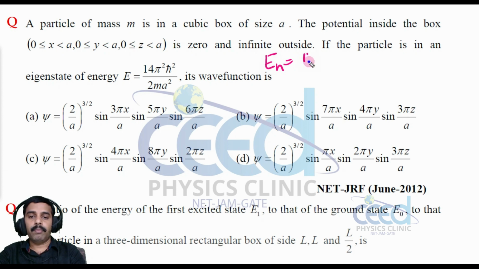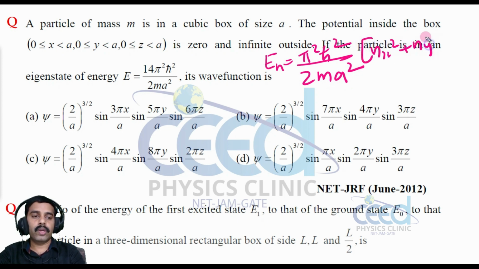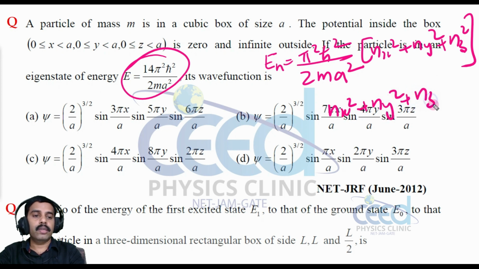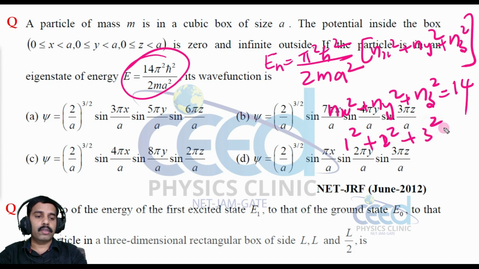That is pi square h cross square divided by 2ma square into nx square plus ny square plus nz square. So it is given that this is the energy. That means nx square plus ny square plus nz square is equal to 14. That is possible only when this is 1 square and this is 2 square and this is 3 square. So 1 plus 4 is 5, 5 plus 9 is 14. So this is the possible combination.